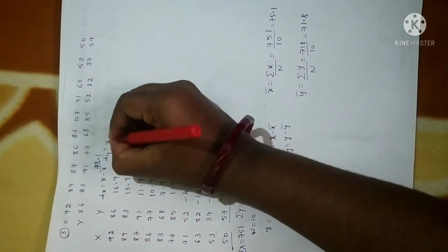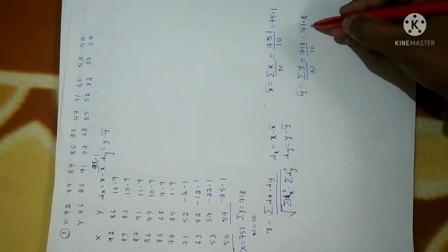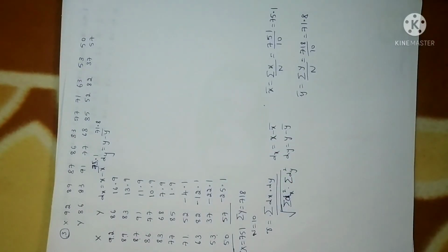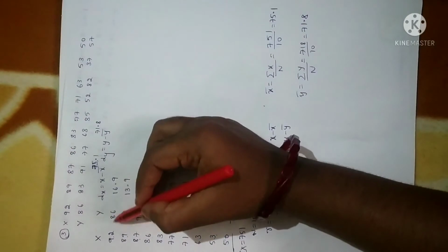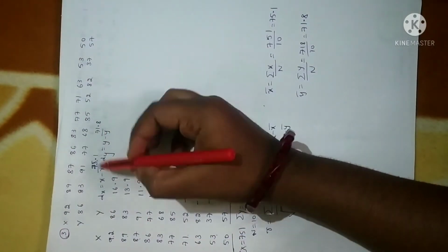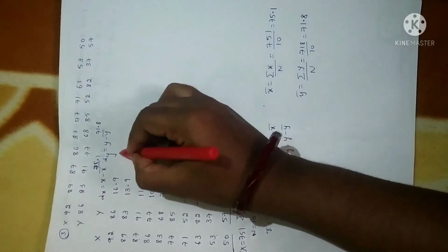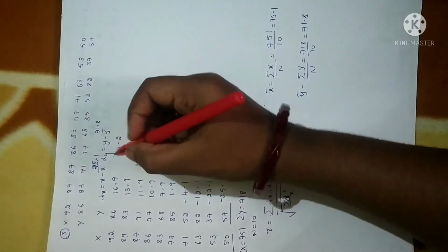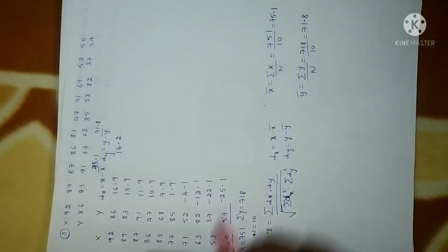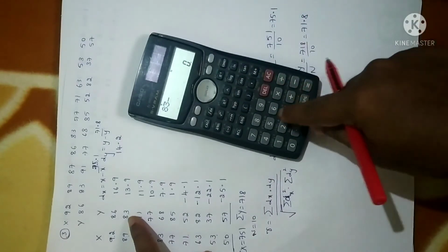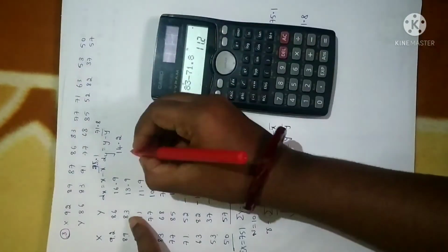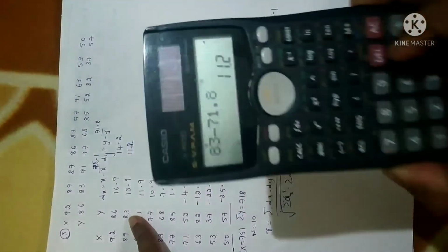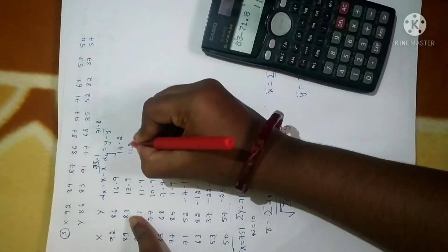Next, let me calculate dy. It is y minus y bar. What is the value of y bar? As we already calculated, it is 71.8. Now we have to subtract y bar from the y values. What is the value of y here? 86. 86 minus 71.8 is 14.2. Similarly, 83 minus 71.8 is, I'm sorry, 11.2. See here, it is 11.2.